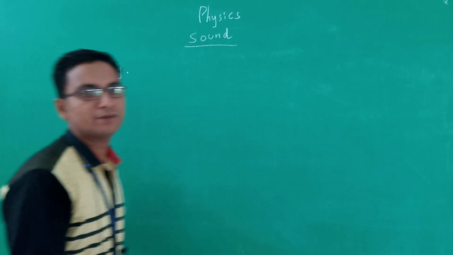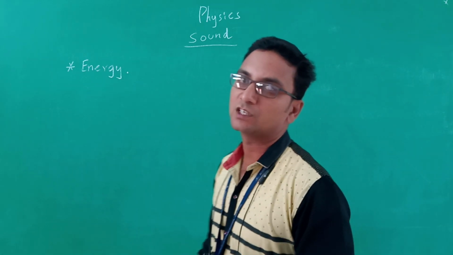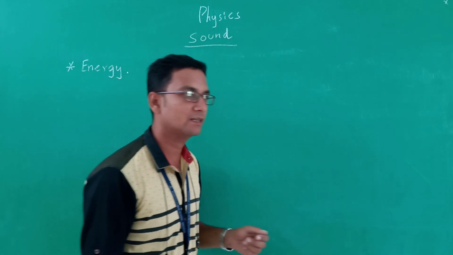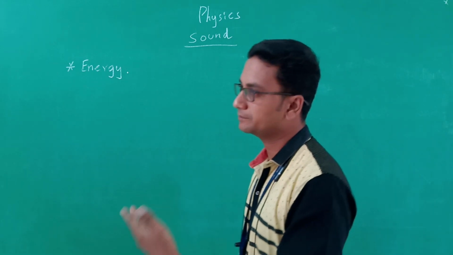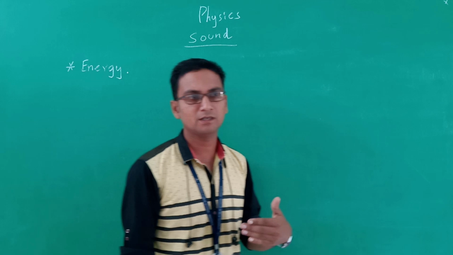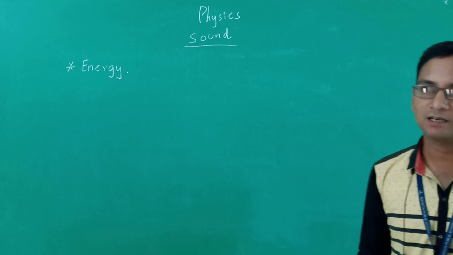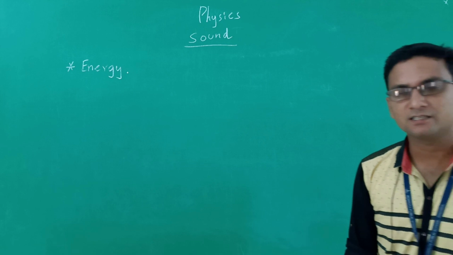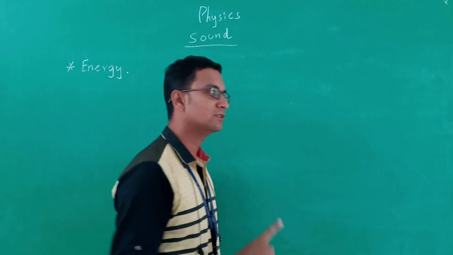You all know the conservation of energy, that is, energy can neither be created nor be destroyed. Energy can be converted from one form to another form. For example, take electrical energy. Electrical energy is generated in the dams, where mechanical energy is converted to electrical energy, and the same electrical energy comes to our home, where the tube light converts it into light energy. So energy cannot be created by a person. One type of energy can be converted into another type.